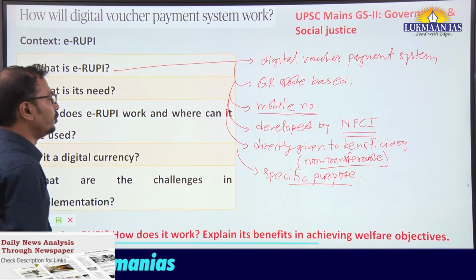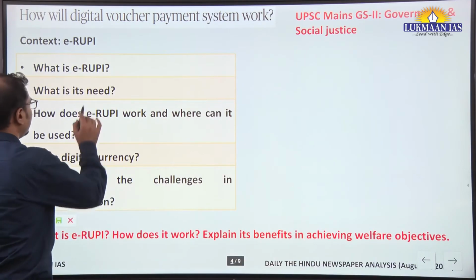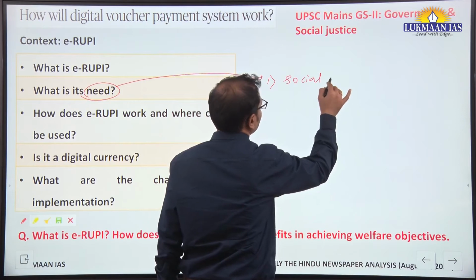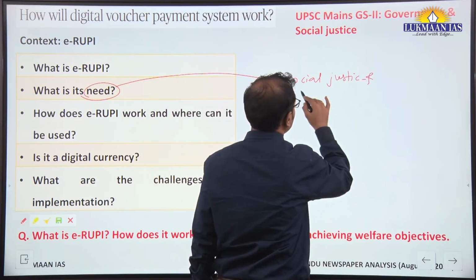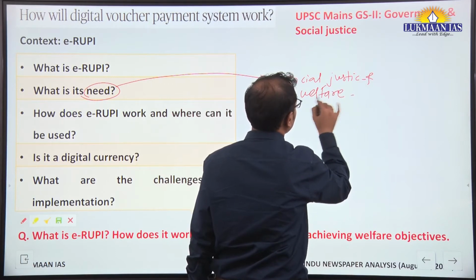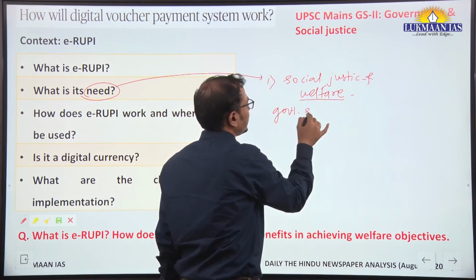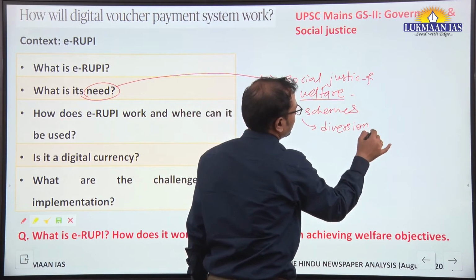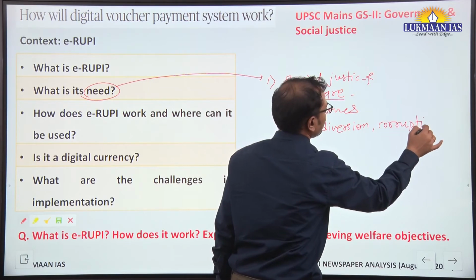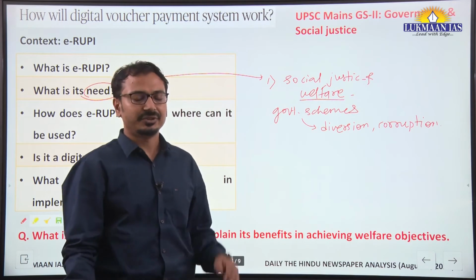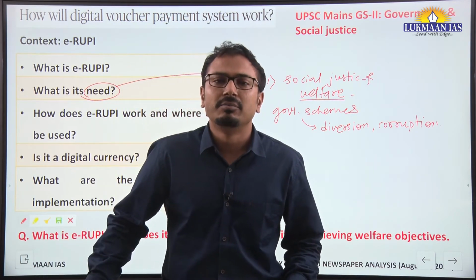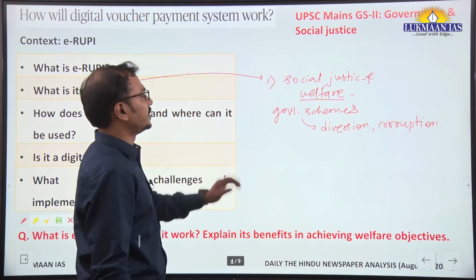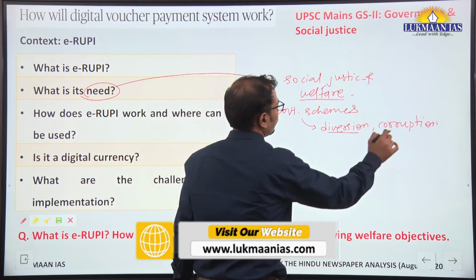Fine. So this is e-rupee. Now, what is the need? In need we can understand that first thing, social justice and welfare measures. Whatever benefits the government is providing under government schemes, there is diversion, there is corruption, and intended beneficiaries are not receiving the benefits. Because of this, a new digital voucher system is being used here. This is the need we can understand, focus here.